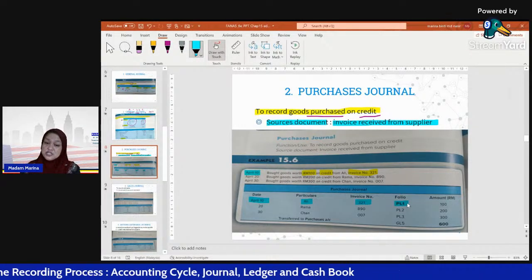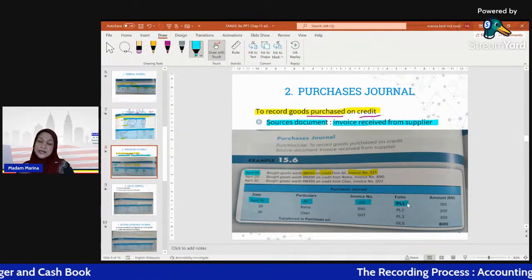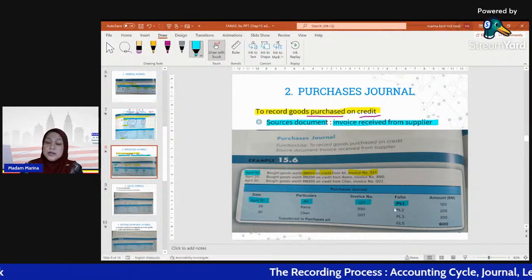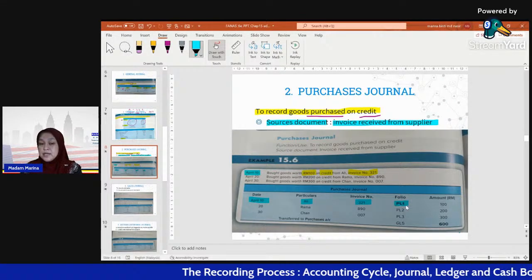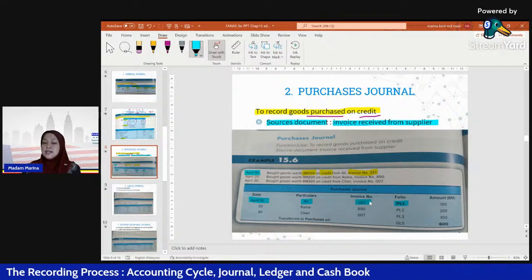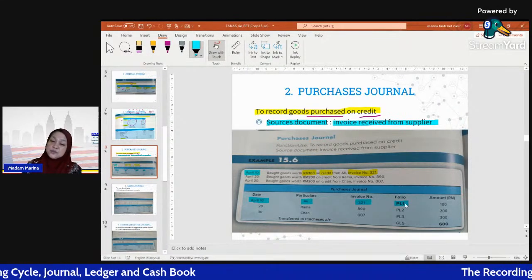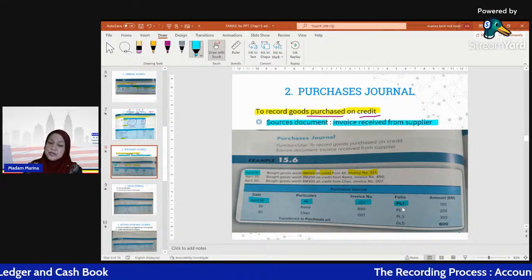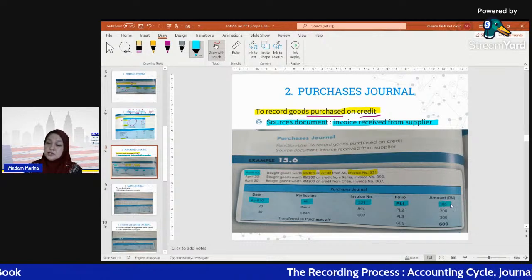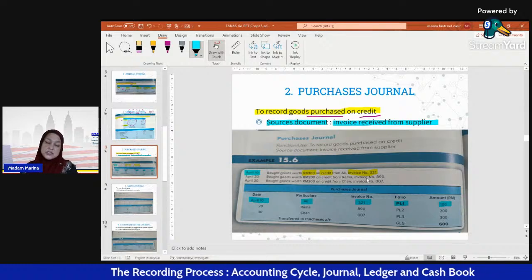I will teach you how to post to the ledger in the next video session or the next tutorial class. Purchase ledger 1 means that we post this transaction in Ali's account. Purchase ledger 1 is Ali's account. That's how we record it in the purchase journal.